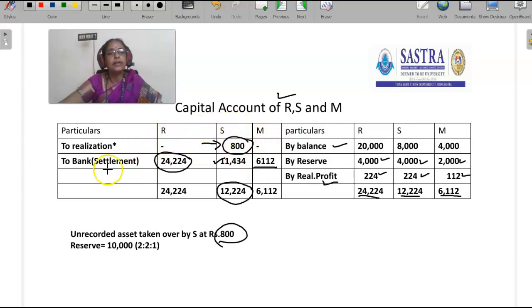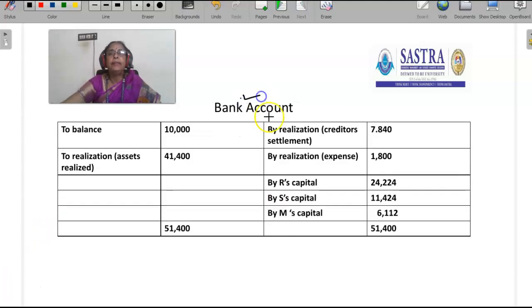R capital account debit to bank. R is given 24,224. S is settled 11,434. M is settled 6,112. In this style, we have to prepare the capital accounts of R, S and M. Then we have to prepare the bank account. Balance in the bank is 10,000 rupees. Then realization, assets realized is 41,400.